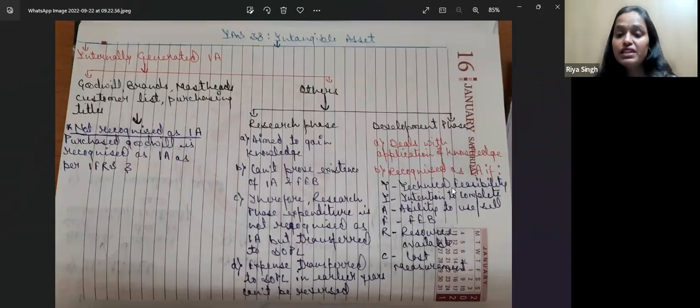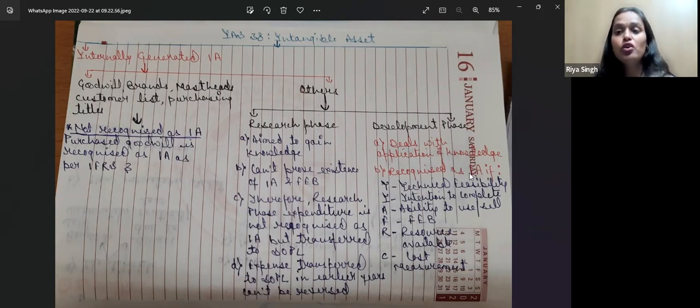So if these 6 criteria are fulfilled under the development phase, then only we will recognize it as an intangible asset. Otherwise, if these internally generated intangible assets are in the form of goodwill, brands, masthead, or customer list, we are not going to recognize them in the balance sheet. Or if it is in the research phase, then also we are not going to recognize it in the balance sheet.